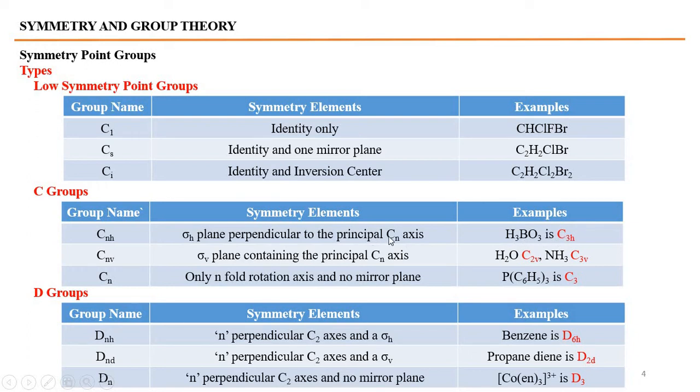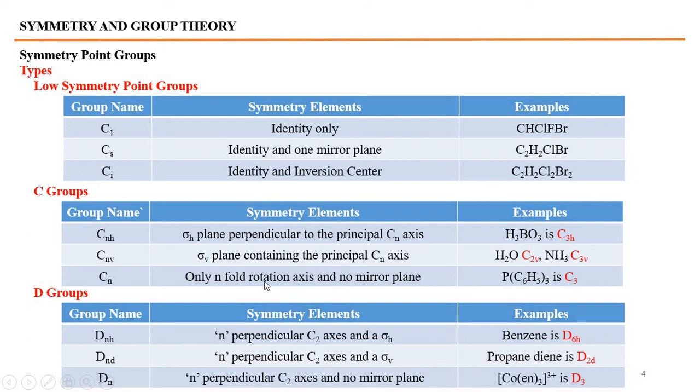If it has a C4 axis, then it should belong to C4h, etc. Cnv: if the molecule has a principal axis Cn and σv, a vertical plane, then it belongs to point group Cnv. For example, water has C2, so it's C2v. Ammonia has a C3 axis of rotation and 3 vertical planes, so it belongs to C3v.